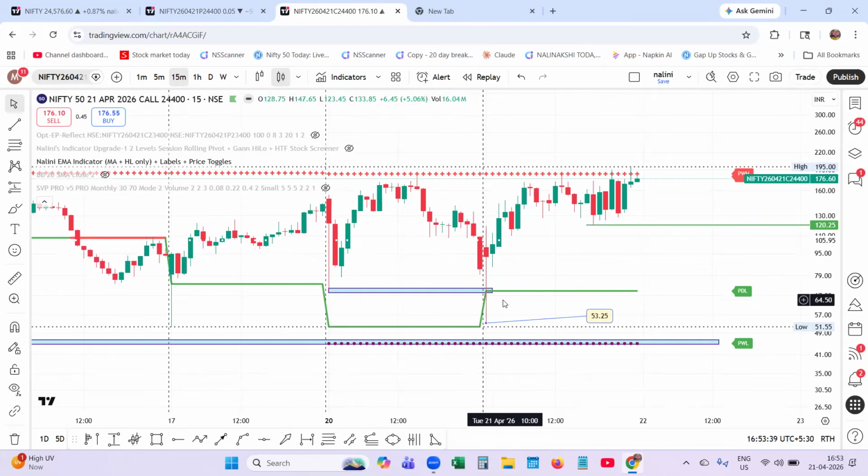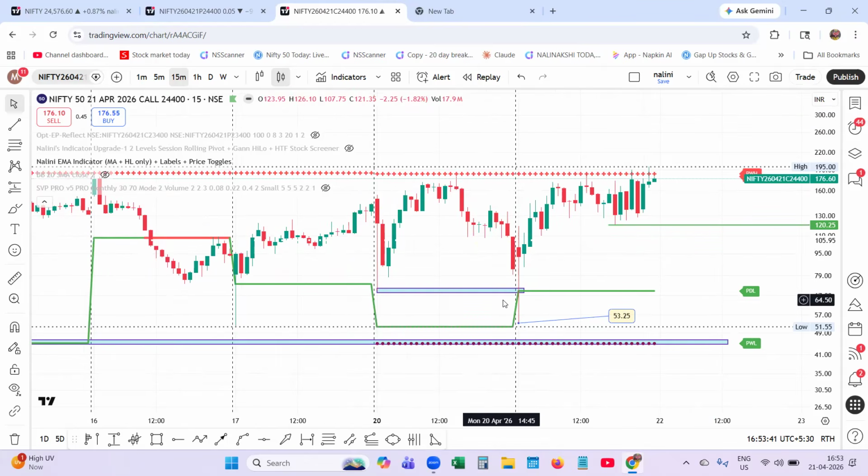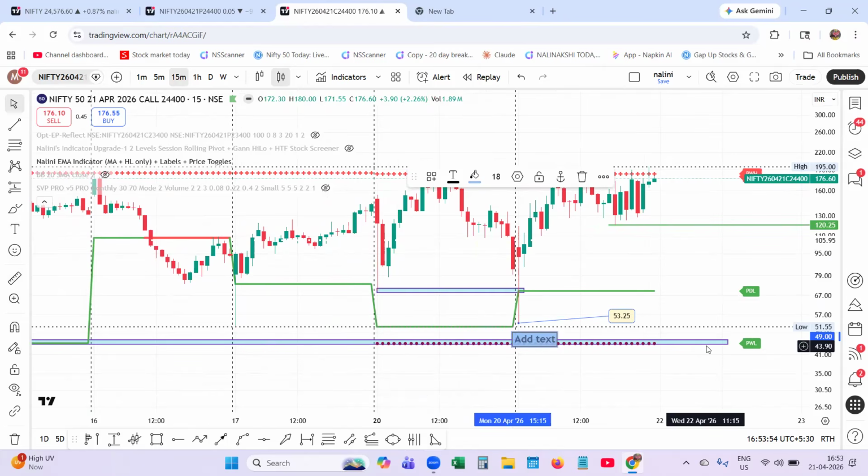See here, in the call option, when the Nifty is showing positive structure, the call option's previous weekly low was at 44 rupees, 44.45. So you need to mark those levels.